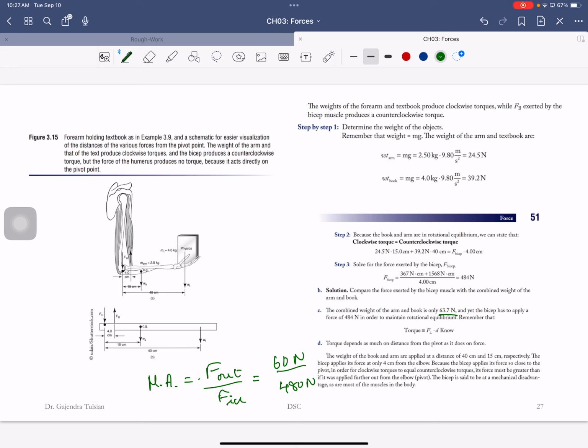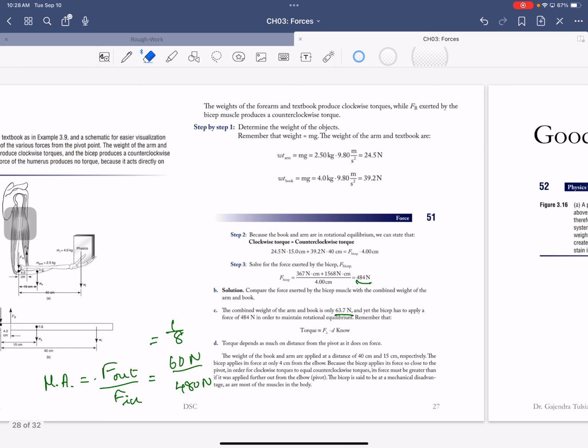So the mechanical advantage was 1/8. It really was a mechanical disadvantage. What that 1/8 number tells you is that to lift 1 pound, you're applying a force of 8 pounds.